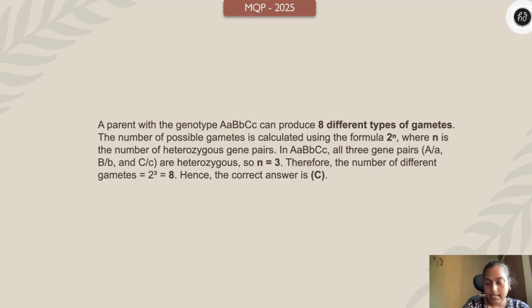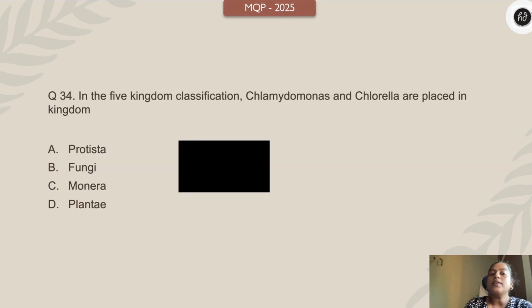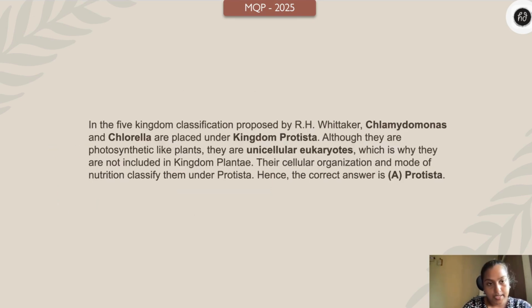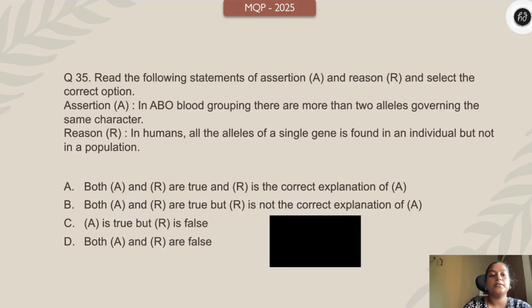Alright, in the 5 kingdom classification, Chlamydomonas and Chlorella are placed in kingdom Protista, Fungi, Monera, Plantae. Your time starts 3, 2, 1 right now. This is a very simple question. Yes, the answer is definitely Protista. They are placed under the kingdom Protista. Although they are photosynthetic like plants, they are unicellular and eukaryotic. That's why it's put under Protista.